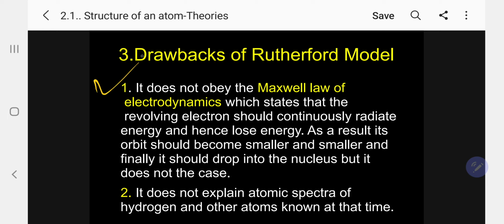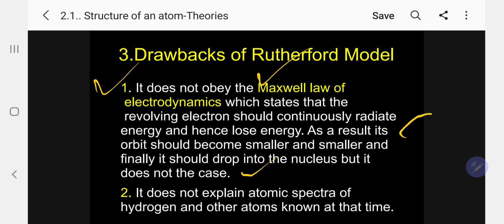One of the important drawbacks: the Rutherford atomic model does not obey Maxwell's law of electrodynamics. This is physics. What does it state? The revolving electron should continuously radiate energy and hence lose energy. That means any charged body, if it is rotating, will keep losing energy. That is Maxwell's law of electrodynamics. As a result, its orbit should become smaller and smaller, and finally it should drop into the nucleus, but that is not the case.